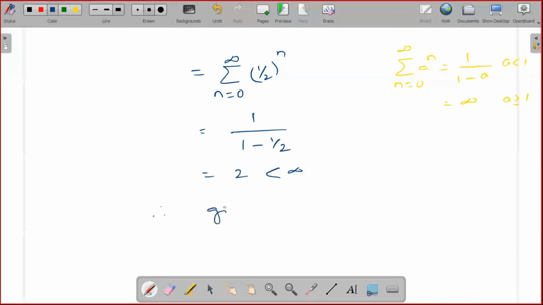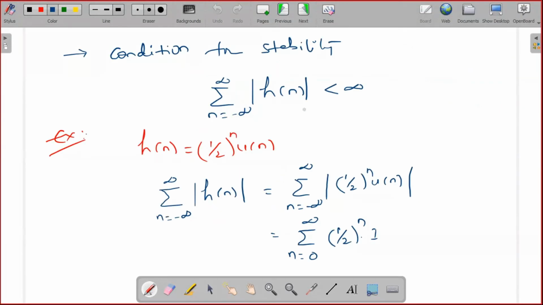Therefore, the given LTI system is BIBO stable. Like that, you need to give the conclusion. So if you want to check whether any LTI system is BIBO stable, check whether its impulse response is absolutely summable or not. If it is absolutely summable, then the given system is BIBO stable. Otherwise, unstable.